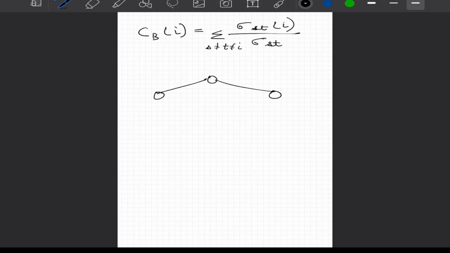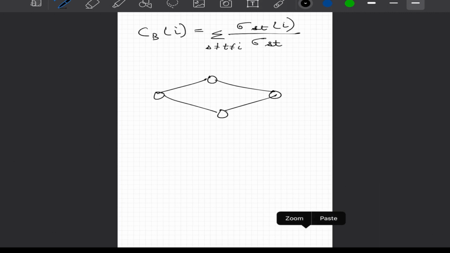Mathematically, we can write this concept of betweenness centrality as CB(i) equal to sigma of sigma_st(i) divided by sigma_st, and its summation over all possible combinations of s and t, subject to s not equal to t and not equal to i. What that would mean, let us try to understand with the help of another simple example.